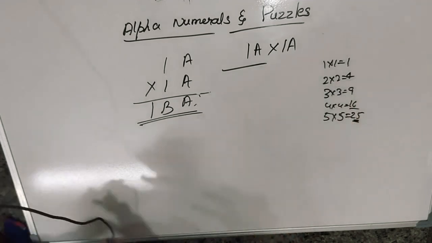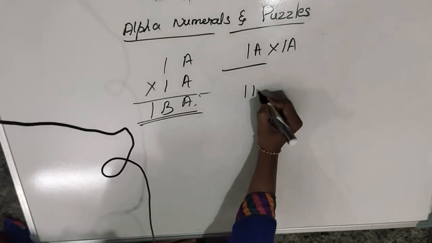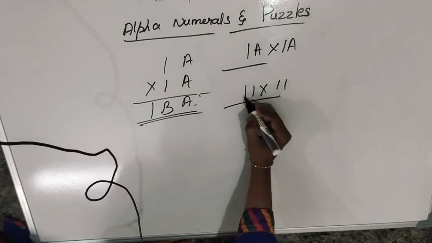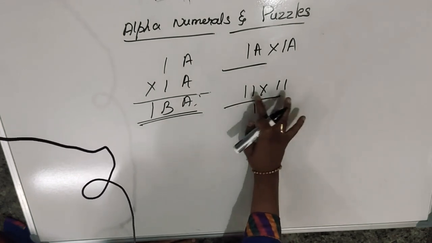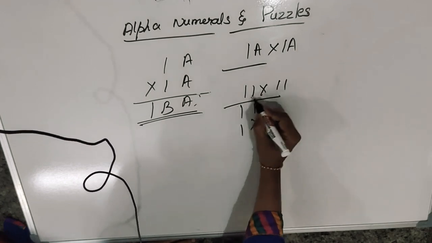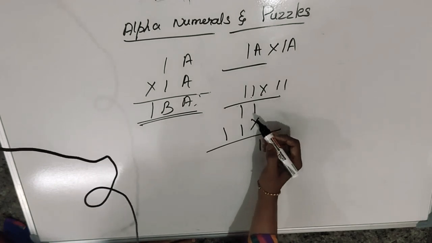First we will try 1. So 11 into 11. 1 one is 1, 1 two is 2, and 1 one is 1. I got all 3 A's same.